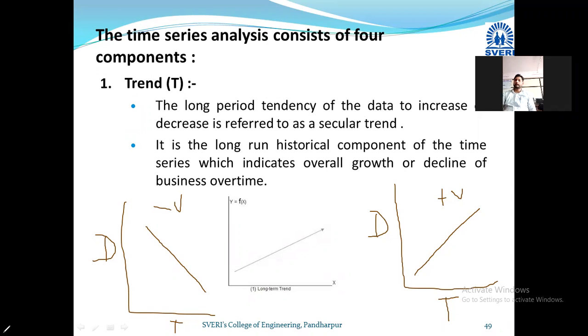Okay, so you can draw this diagram. On the y-axis, you can write y is a function of x. You can show the positive trend, and on the x-axis, you can give the time. Also show the negative trend. What is meant by negative trend by this diagram?